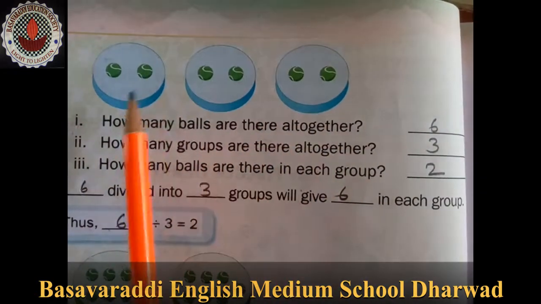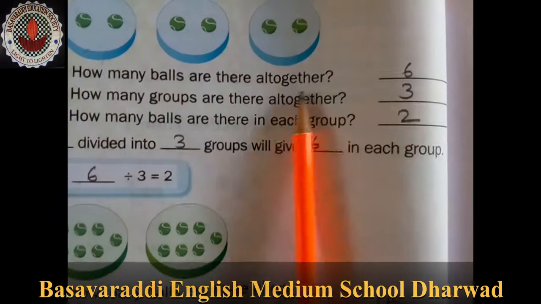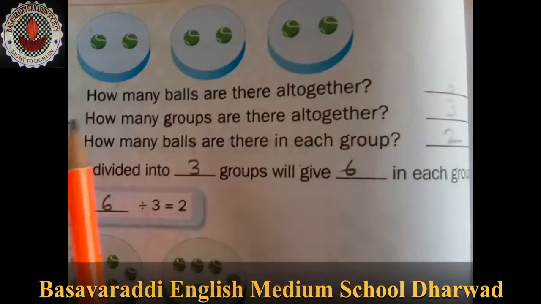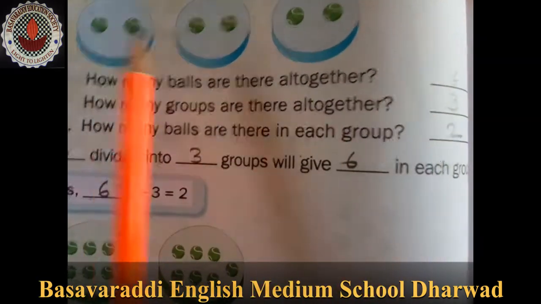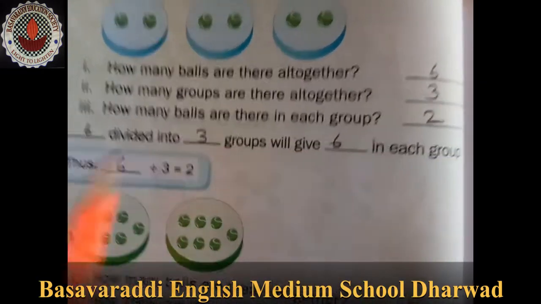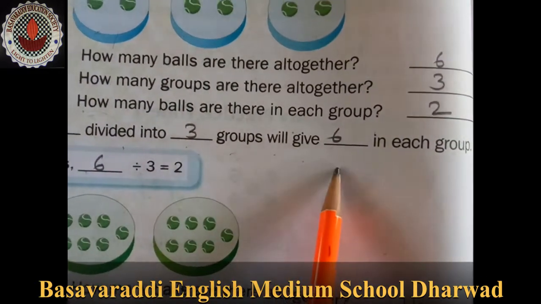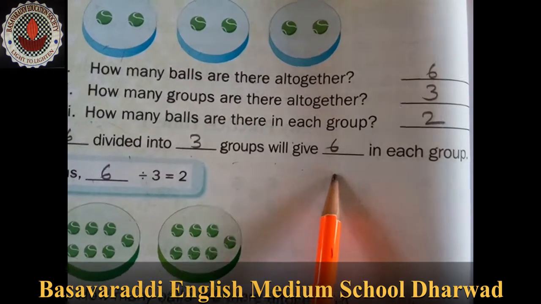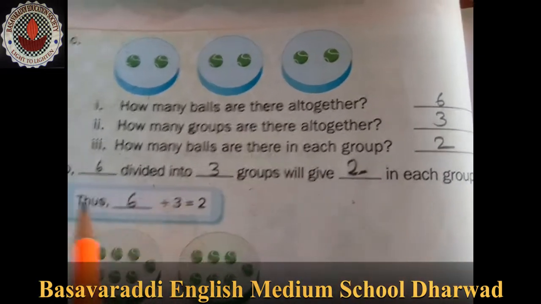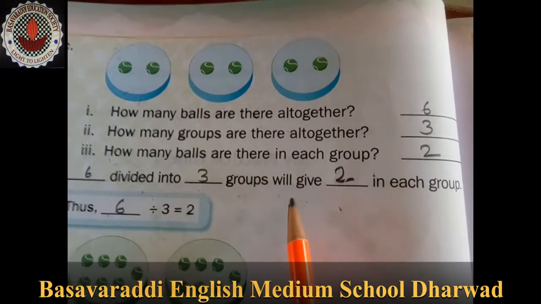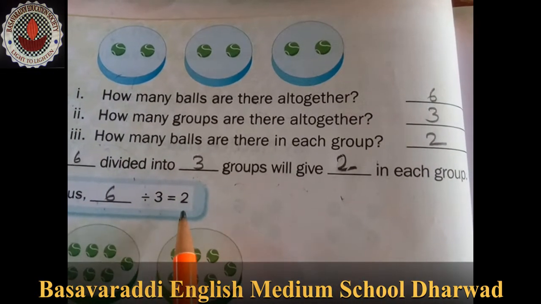Now here 3 plates are here. In each plate 2 balls are there. How many balls are there altogether? 6. How many groups are there altogether? 3. See how many balls in each group? That is 2. So 6 divided into 3 groups will give 2 in each group. So 6 divided by 3 is equal to 2.